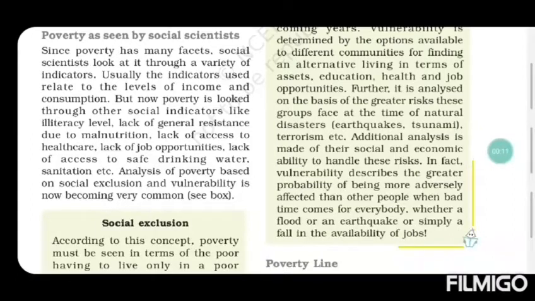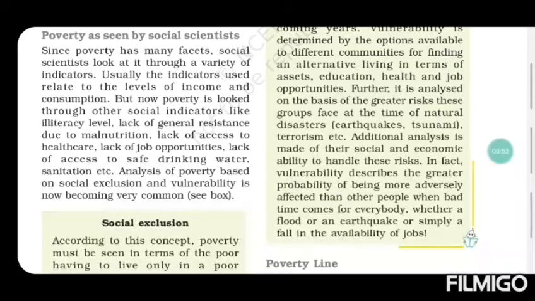Now, moving on, here you can see how poverty is analyzed by social scientists. Social scientists analyze poverty from many aspects besides level of income and consumption. Level of income and consumption is one of the most important indicators of poverty, but besides this, there are many other aspects which analyze poverty. Okay, so let us discuss what those are.